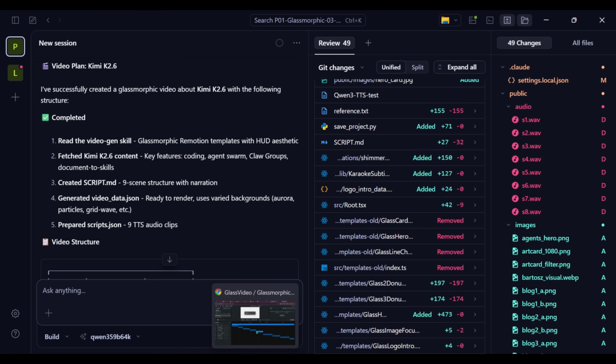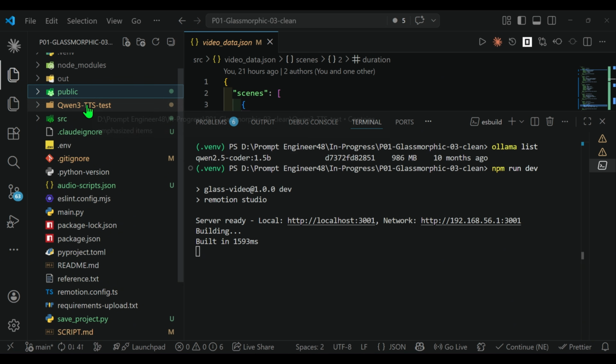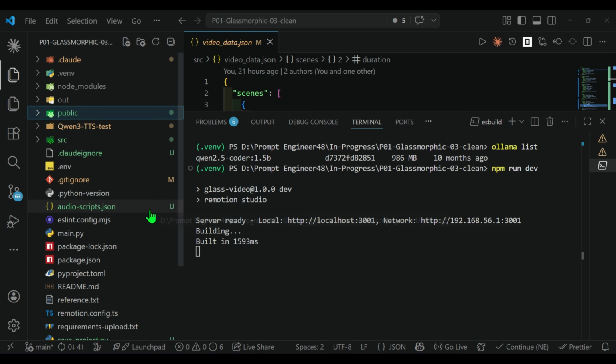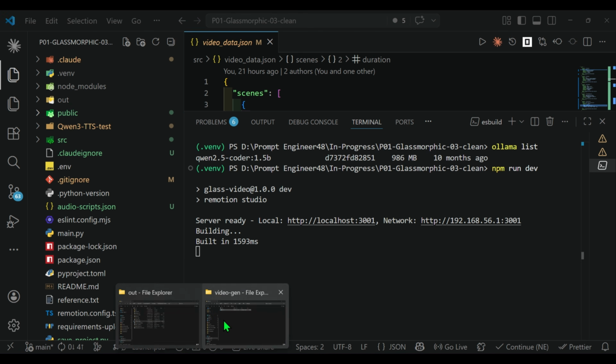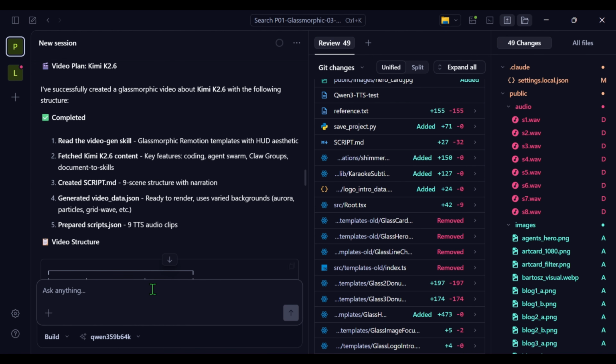So in summary, what you've done is starting with your actual implementation. We need to have this particular folder where we have our TTS and everything arranged. Now I've used Cloud Code, I've used ChatGPT as well to make this entire folder. And once we have this folder, and once we have this skill.md file, we can send that skill to something like OpenCode, which is using a local model.